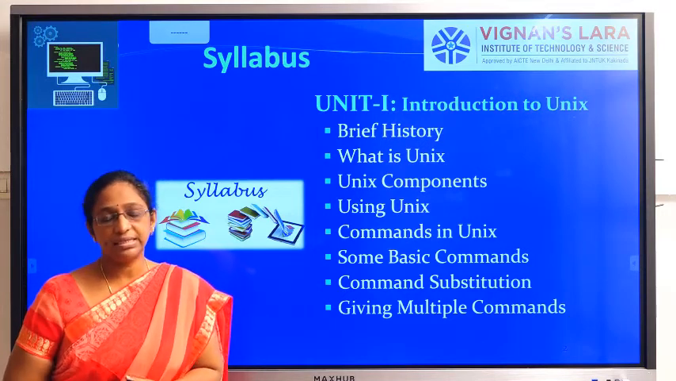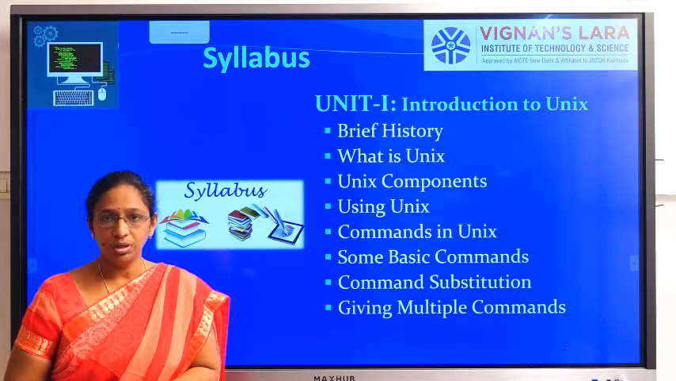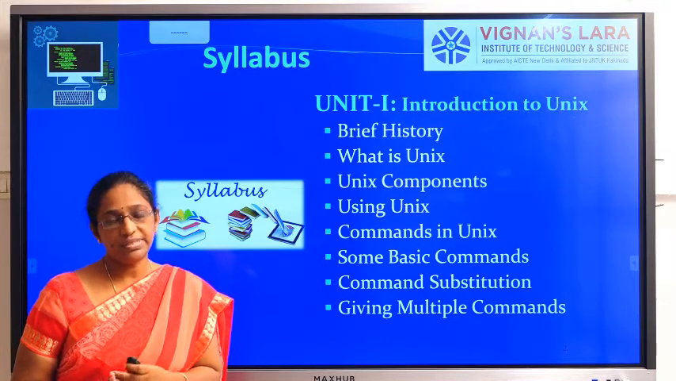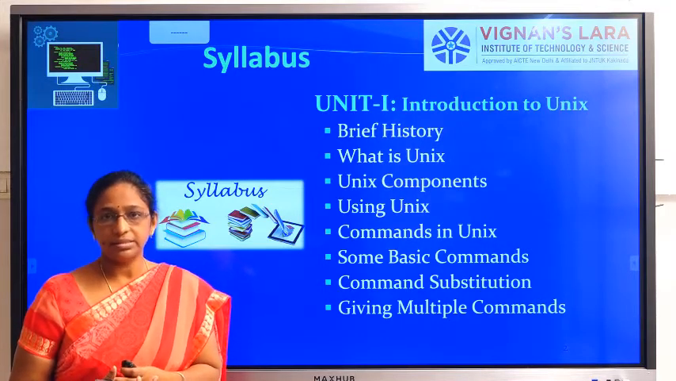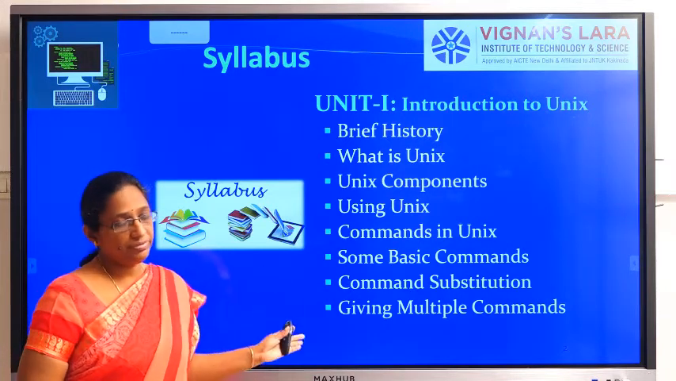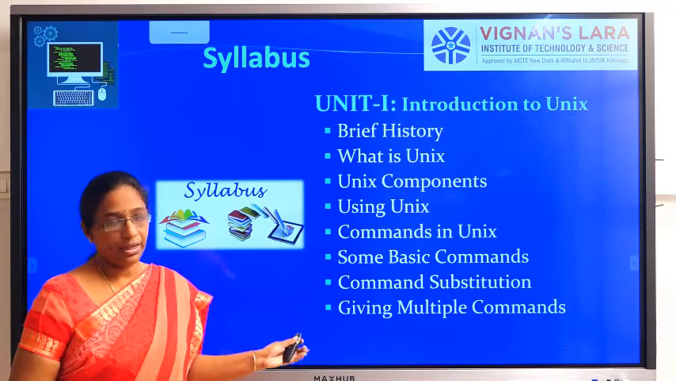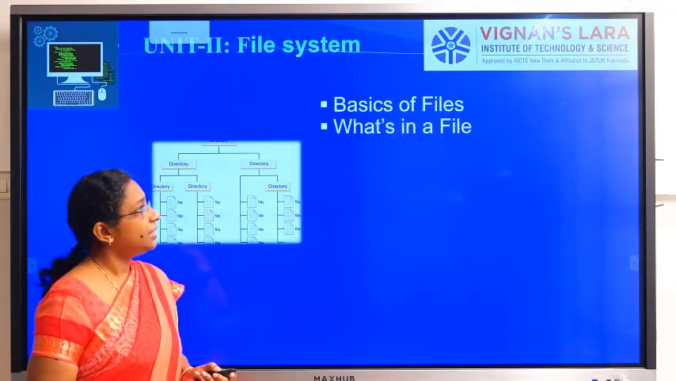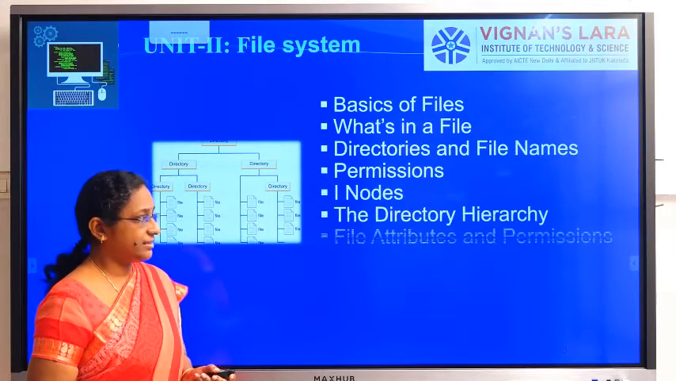And after knowing all these things, we will start using Unix with simple basic commands like cat, move, and copy, and changing the directory. All these things we will be seeing in the introduction. And after this, we will be going to Unit 2. Unit 2 is about the file system.